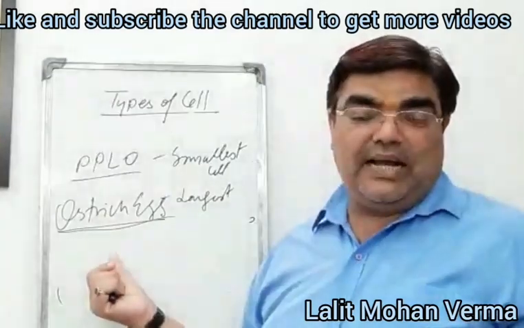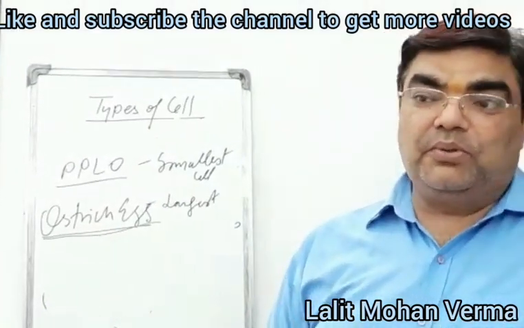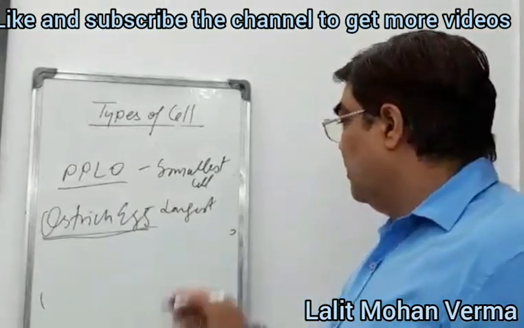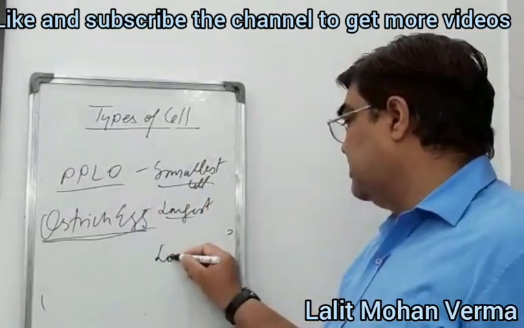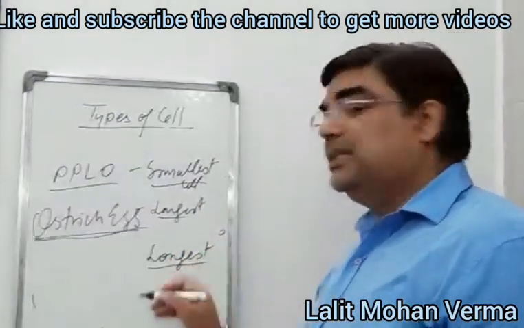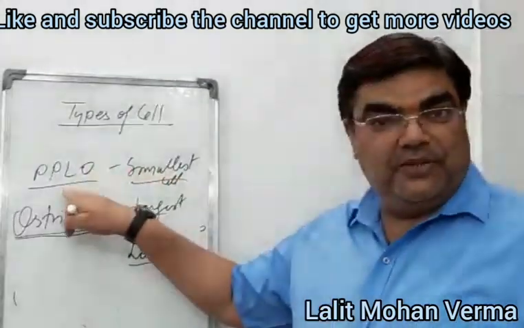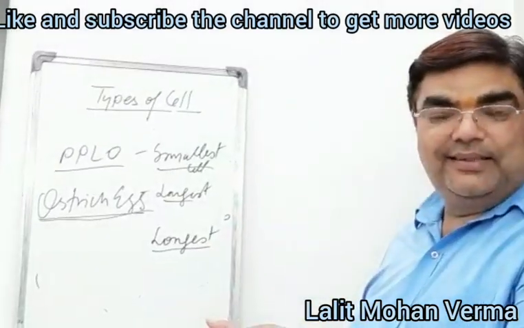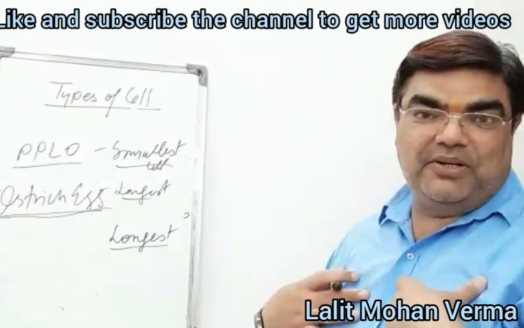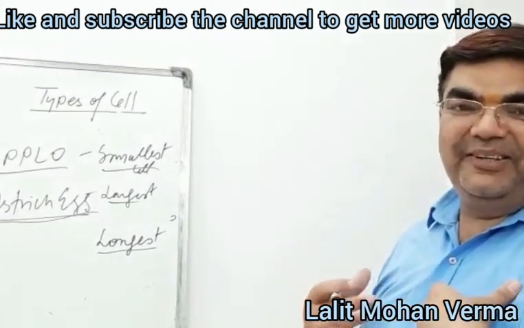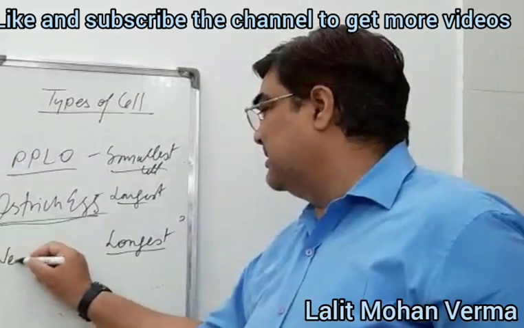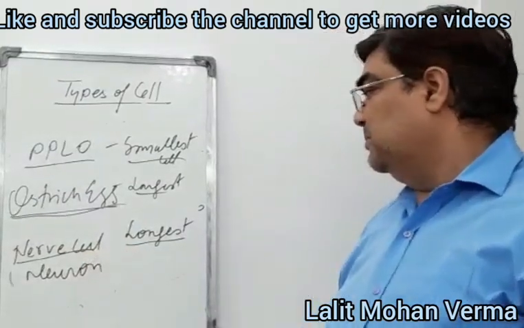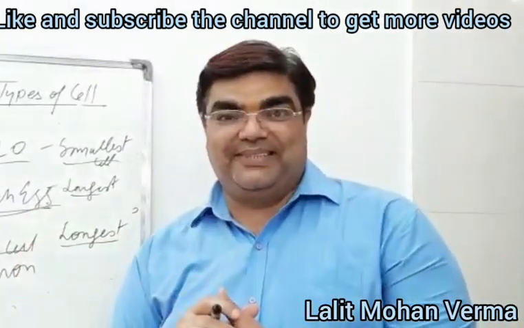From one ostrich egg, we can have an omelette of more than 5 or 6 or 7 eggs. Okay, the next is longest. Smallest is PPLO, largest is ostrich egg. And what is the longest cell? Think again. Yes, it is present in our body. Okay, you are again right. This is the nerve cell, you can say neuron. This is the longest cell ever.